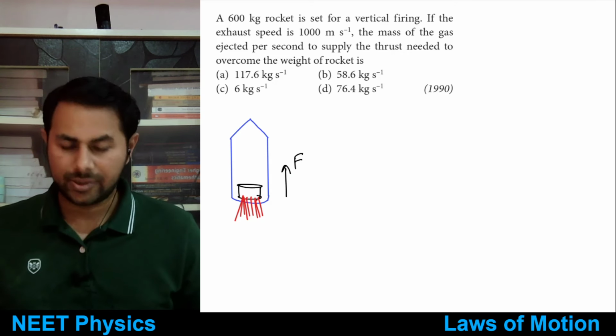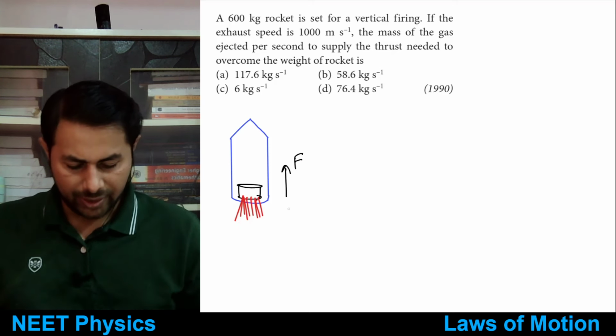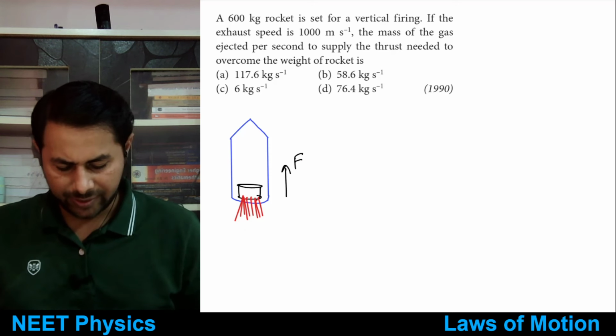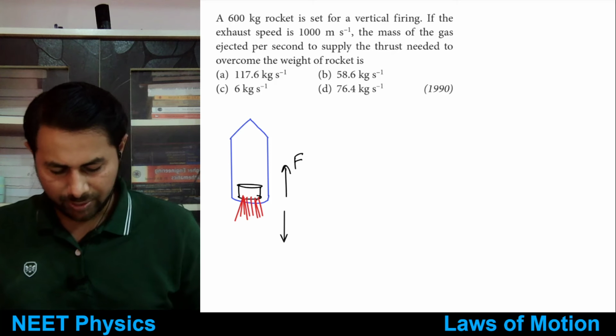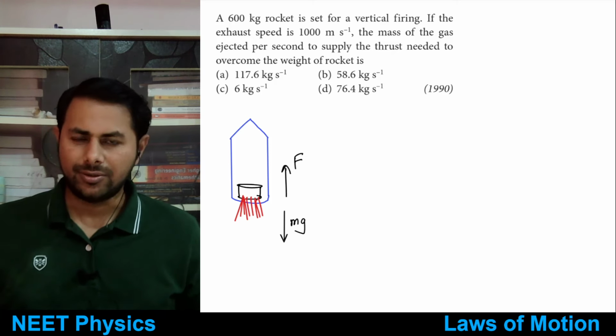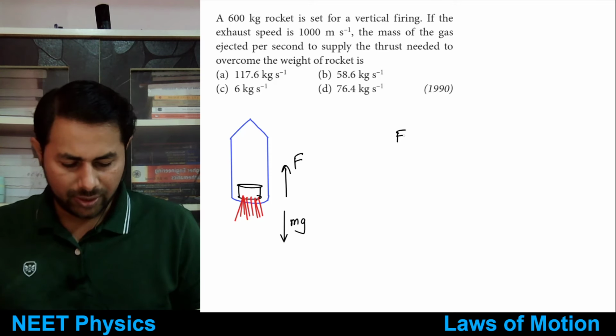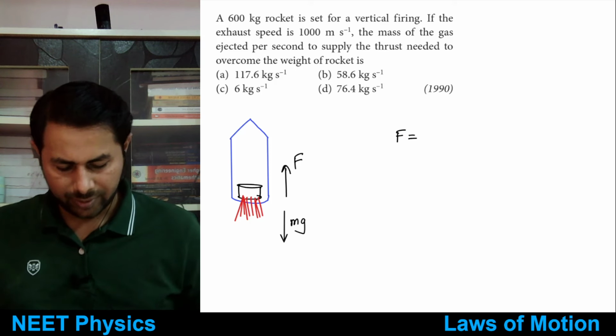This force due to the exhaust gases, which is acting upwards, must be equal to what? mg. Right, this force is equal to mg. It supports weight of the rocket, no? So that force must be equal to mg.